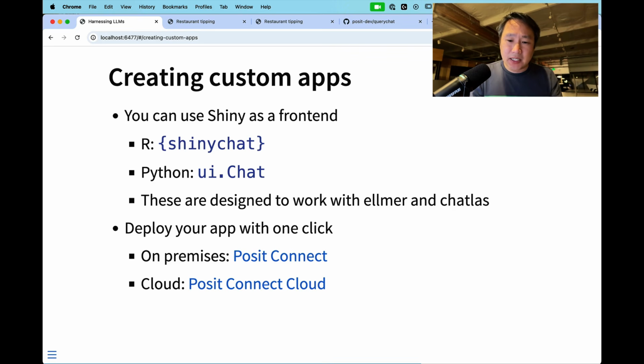And Shiny apps are so easy to write and deploy that, if you're pretty skilled at Shiny, or you use Shiny Assistant, which is our AI assistant for writing Shiny apps, it's often worth creating, deploying, using, and throwing away a Shiny app, all within a week or a day. It's so easy and so fast to do, and even more so with ellmer and chatlas because it's so easy to create these LLMs.